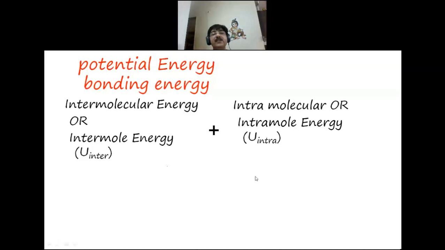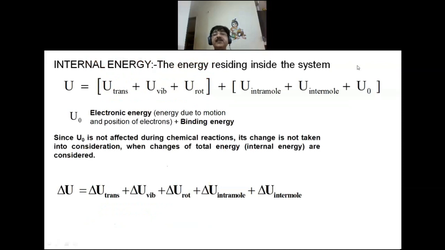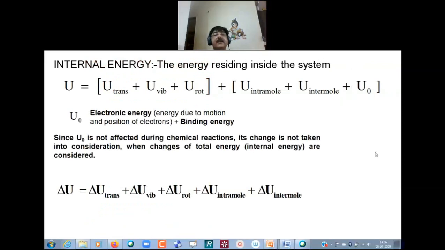Potential energy is stored energy and potential energy is temperature independent. So total internal energy, the energy residing inside the system, is internal energy. Total internal energy is translational energy, vibrational energy, rotational energy, intermolecular energy and intramolecular energy, plus this U0. This U0 is electronic energy. It is due to the position of electrons and binding energy, how protons, electrons and neutrons are bound. But this energy is not changing and therefore it is neglected.